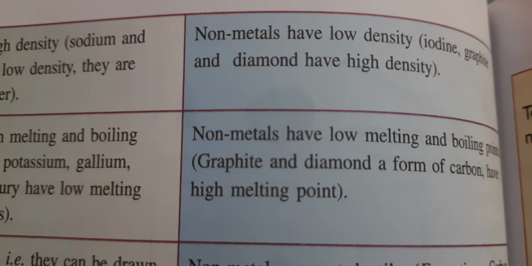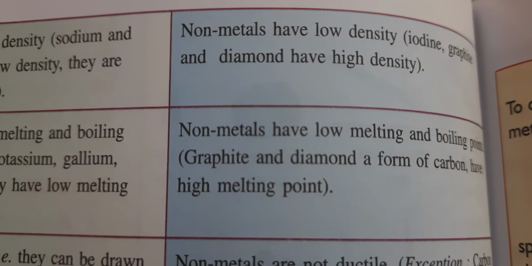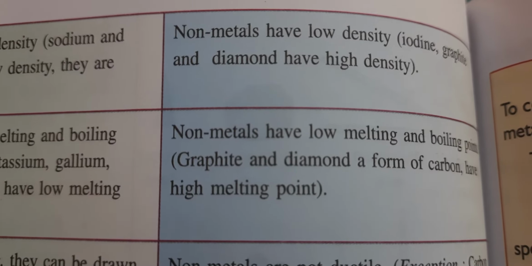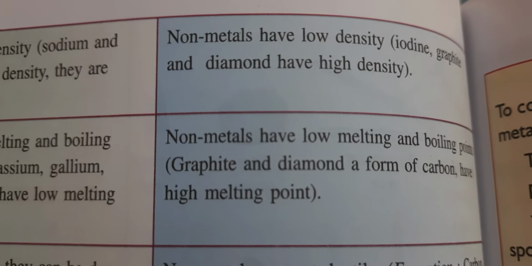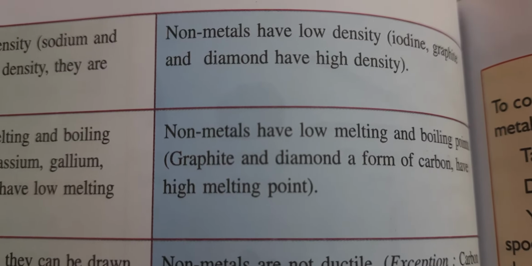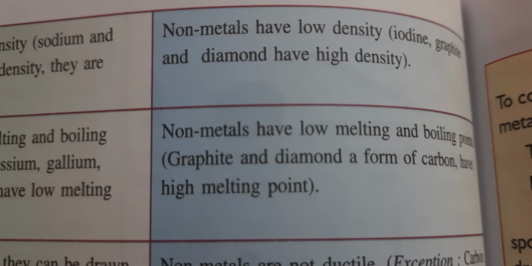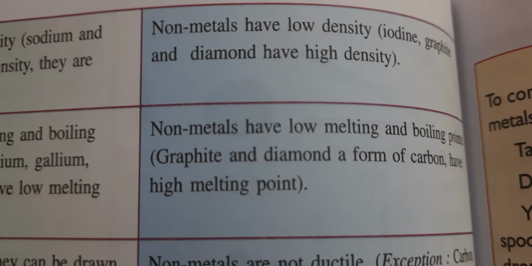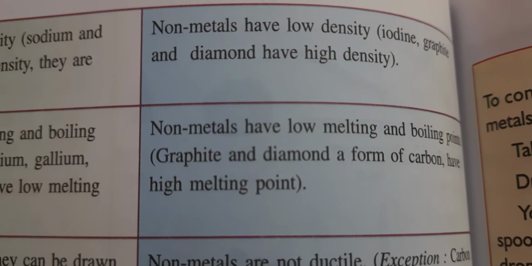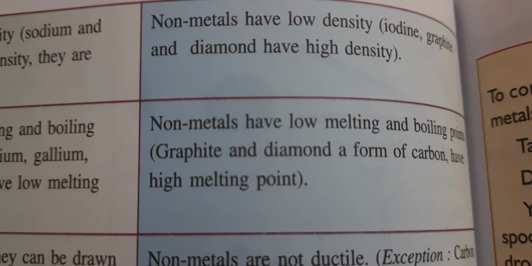If you take a glass of oxygen, which is a non-metal, and in another glass you take iron, which is a metal, look at which one has molecules that are far away. Of course, the gas one. Oxygen molecules are far away in that glass.